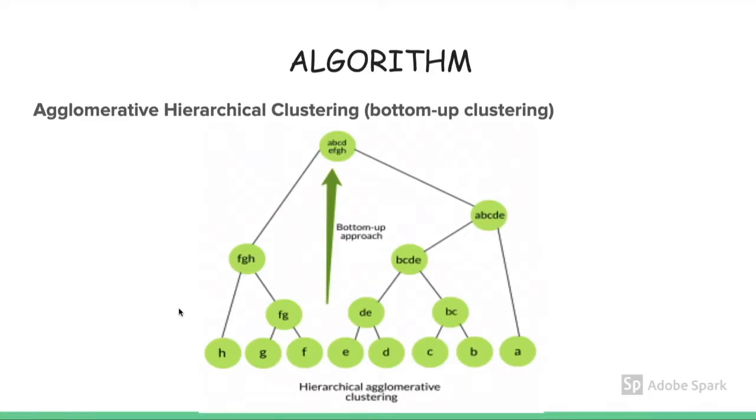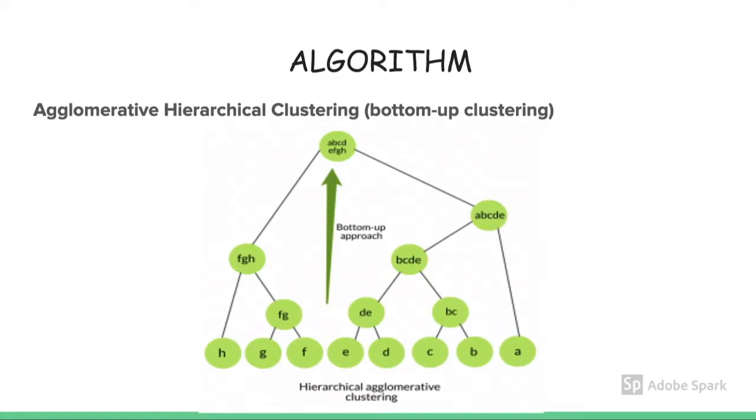The algorithm we are using for this project is agglomerative hierarchical clustering, which is also called bottom-up clustering. In this example, we can see that we have 8 data points. Each data point is considered as a single cluster in the beginning. We calculate the proximity of individual data points at the beginning. Then we merge two clusters or two data points together based on the similarity of the nearest clusters.